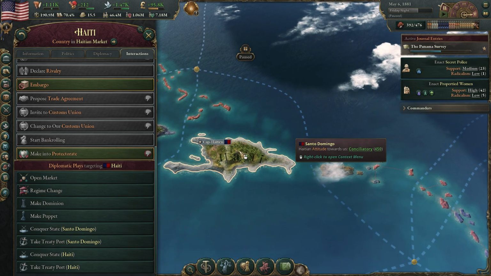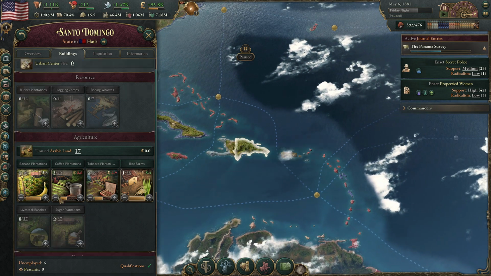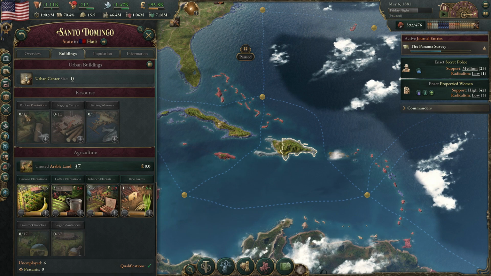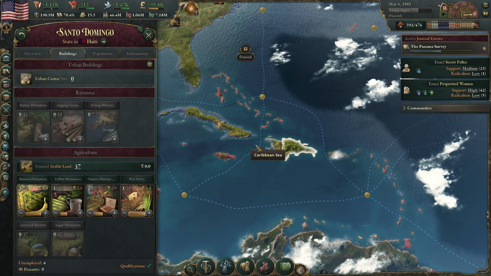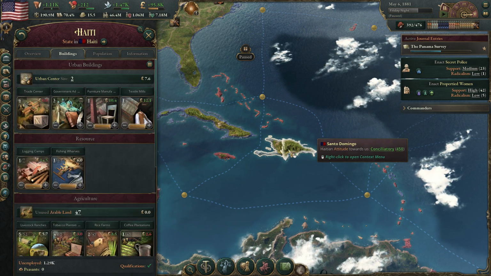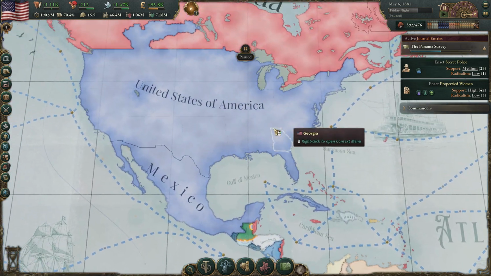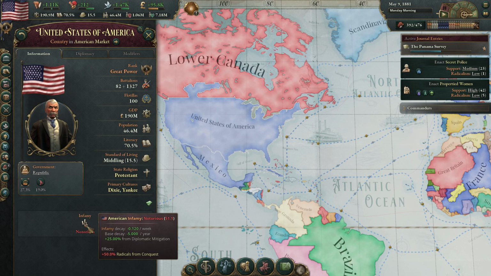But we could go ahead and take this from Haiti rather than making them into a subject, because we can't force them to build if we just make them a subject. We could just take that over, and then we'd have those rubber plantations there. That'd be one way to do it. But of course, can't do anything until we deal with the infamy problem.